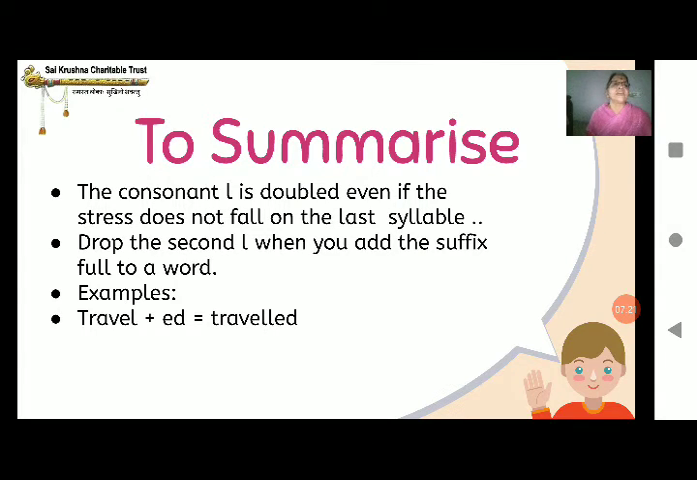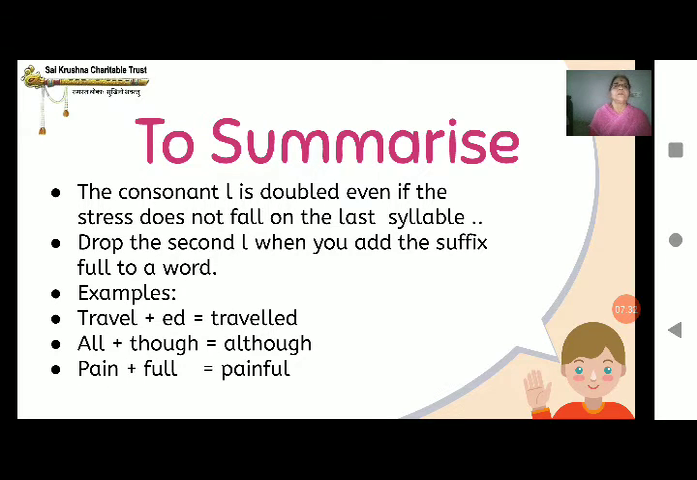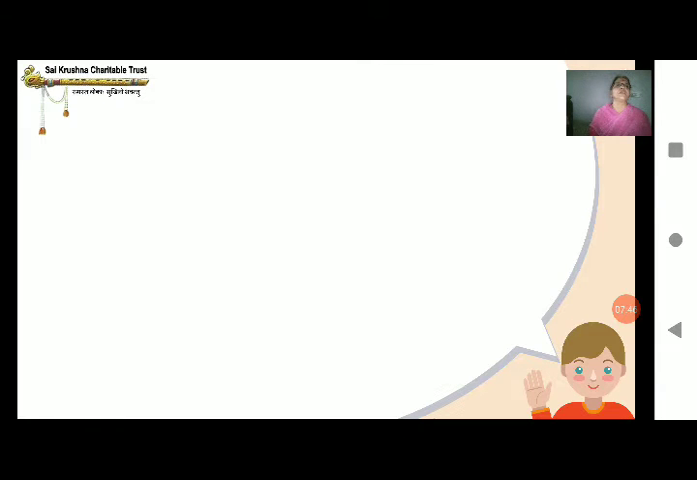Travel plus ed is travelled. All plus though. Here you see, you have added two L's. All has two L's. One is gone. Painful. So we have taken off one L from there. Until. You have written it as until. Okay. Can you see? So double L is also correct. That's what I'm trying to tell you.